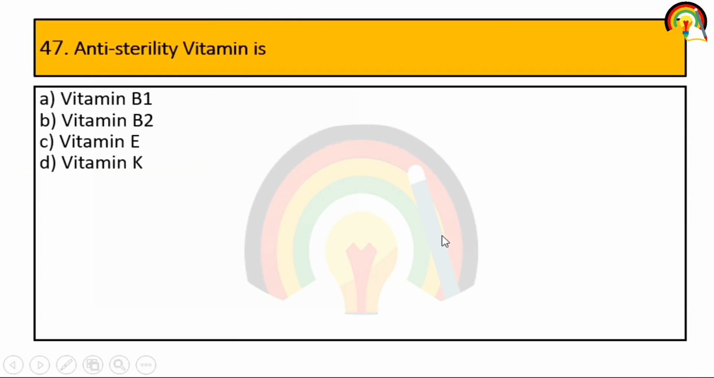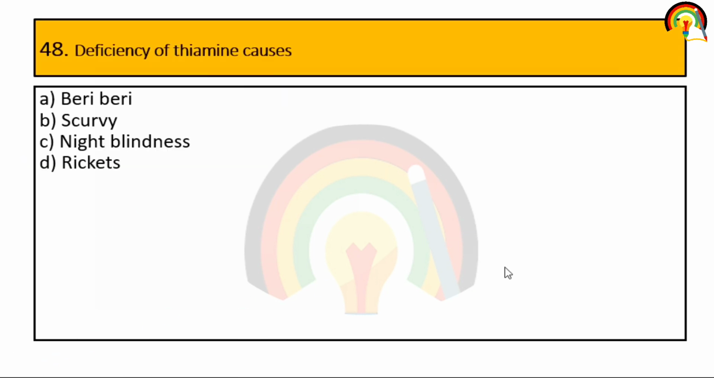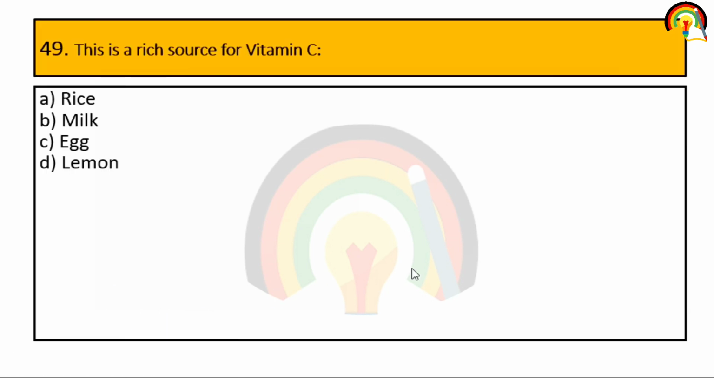Next, anti-sterility vitamin is. So, the questions related to vitamins are also very important because one question is absolutely asked in the exam. So, anti-sterility vitamin is vitamin E. Next, deficiency of thiamine causes. Thiamine means vitamin B1, so it can cause beriberi, right? Next, this is a rich source of vitamin C: rice, milk, egg or lemon. So, lemon is a rich source of vitamin C.